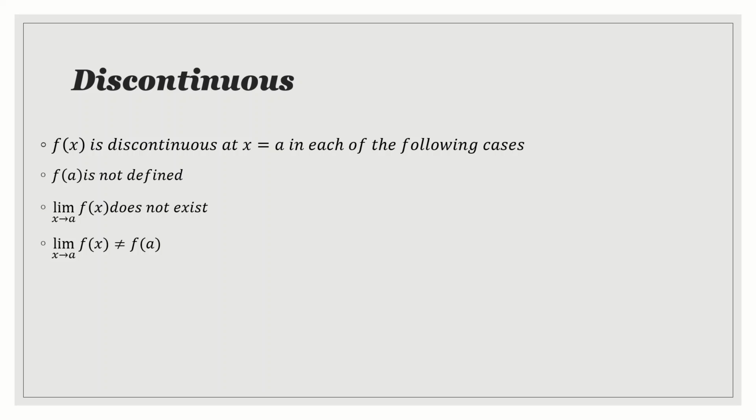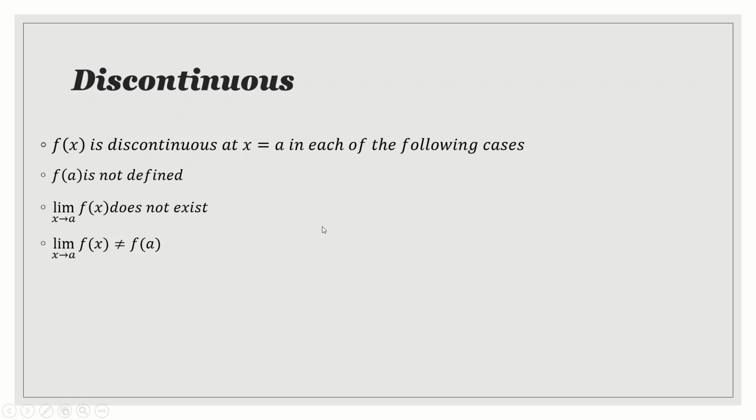The next is how to identify a discontinuous function. f of x is discontinuous at x is equal to a in each of the following cases. First, f of a is not defined. The second is the limit as x tends to a of f of x does not exist. The third is the limit as x tends to a of f of x is not equal to f of a.